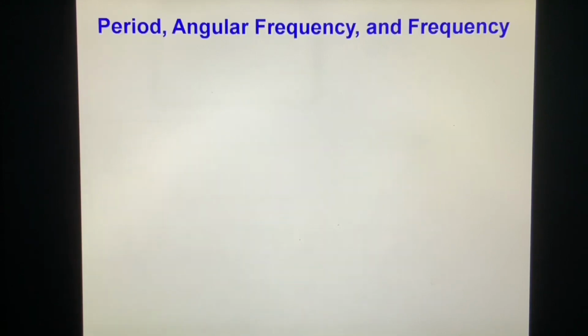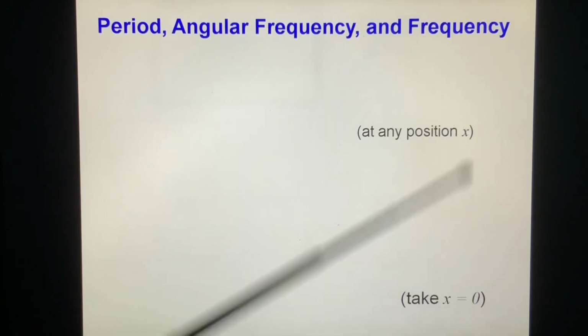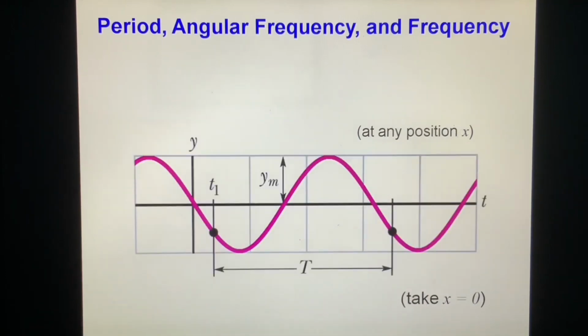Period, angular frequency, and frequency. At any position x, we fix that. We watch the vibration of the element of the medium. For example, we take x equal to 0. x can be any position. And we watch the vibration.